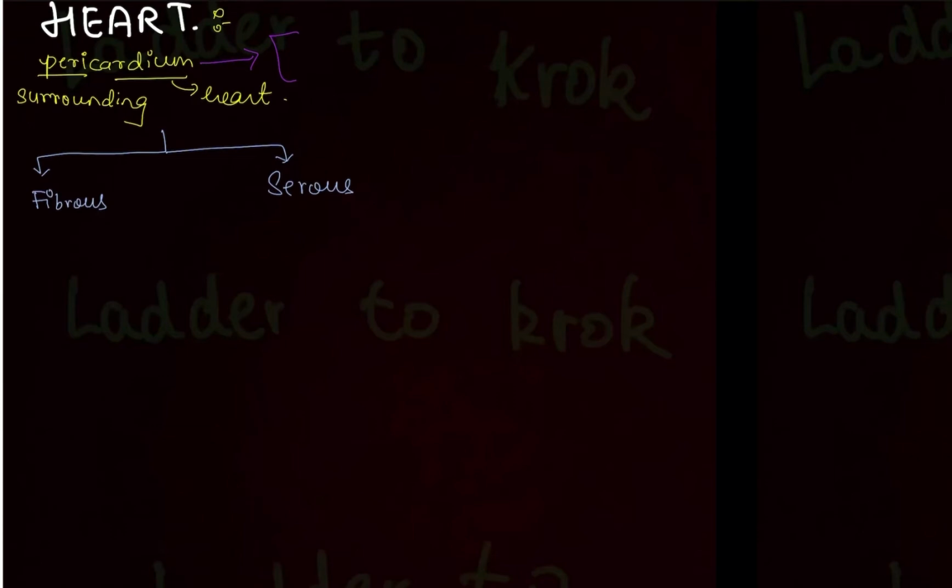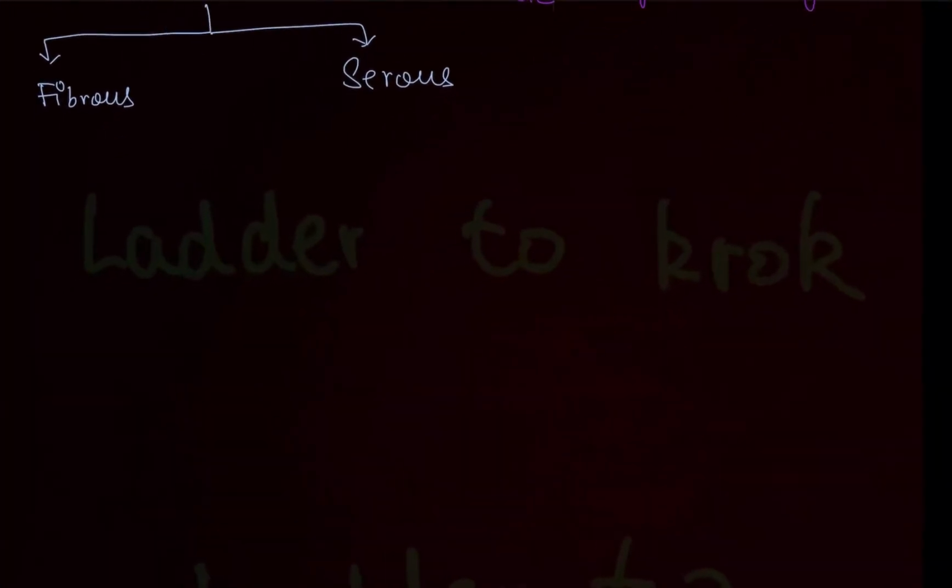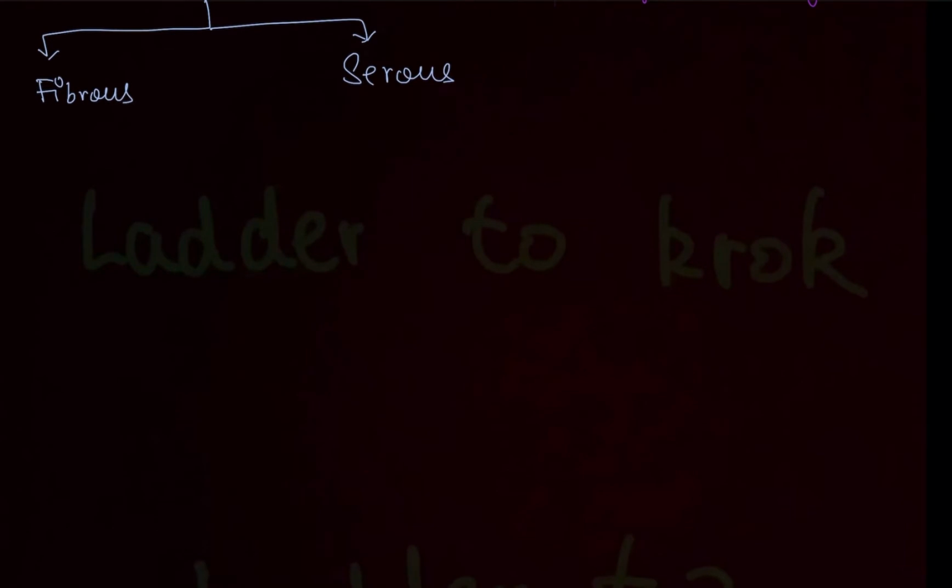It is made up of connective tissue and fat. This connective tissue will secrete the pericardial fluid. Remember this. Now let's look at the divisions of the pericardium, the fibrous and the serous one. The fibrous pericardium is a tough and strong pericardial layer. It will protect your heart.